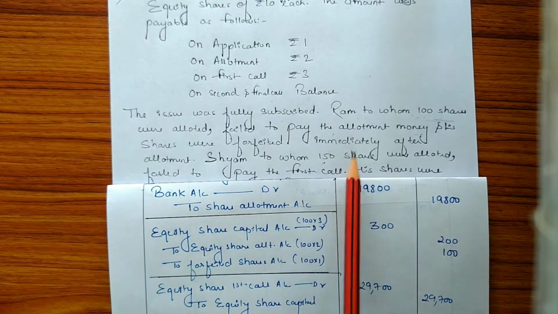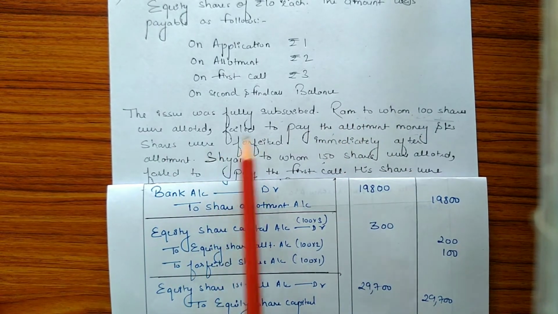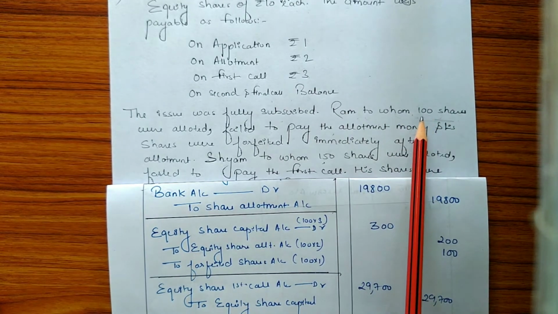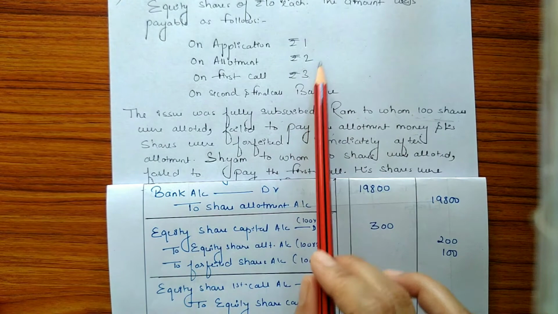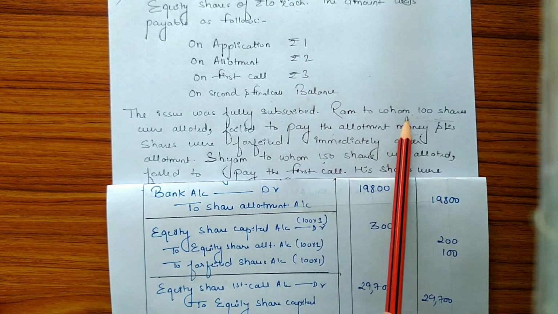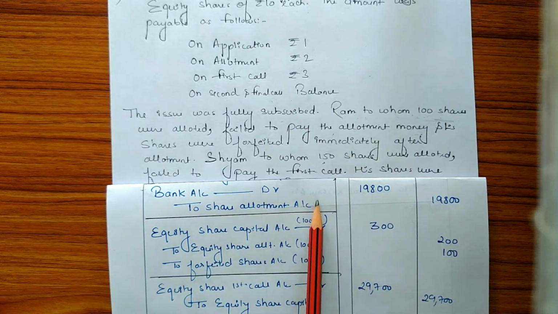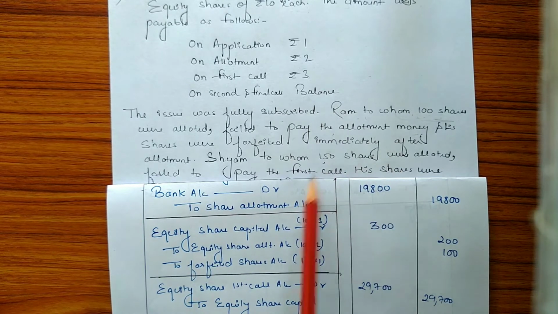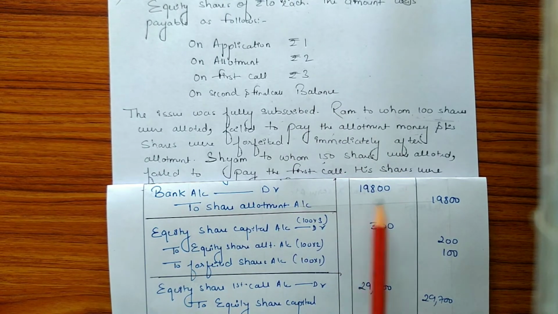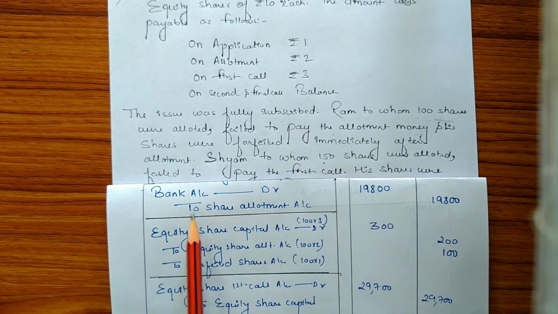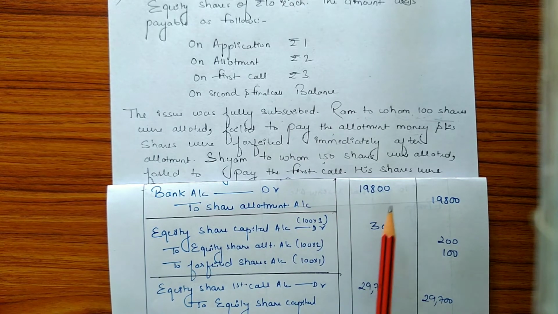Now, according to the question, Ram, to whom 100 shares were allotted, failed to pay the allotment money, which means the number of shares Ram is holding is 100. Allotment money is rupees 2. That means rupees 200 has not been paid by Ram on allotment. So the amount due on allotment was 20,000, out of which 200 has not been paid by Ram. So the remaining amount will be 19,800, which will be received on allotment of shares. So the entry will be bank account debit to share allotment account with the amount 19,800.